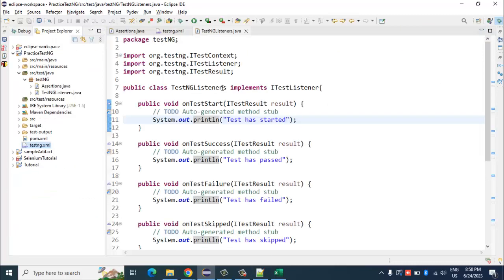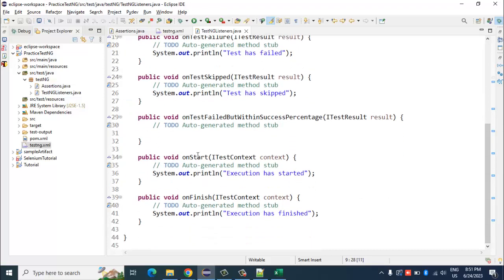Because in the TestNGListeners file, we have implemented the ITestListener methods onStart and onFinish, which print execution has started and execution has finished. That is why you see this in the very beginning and this at the very end.